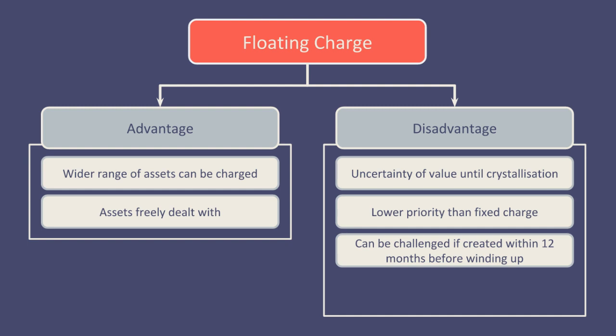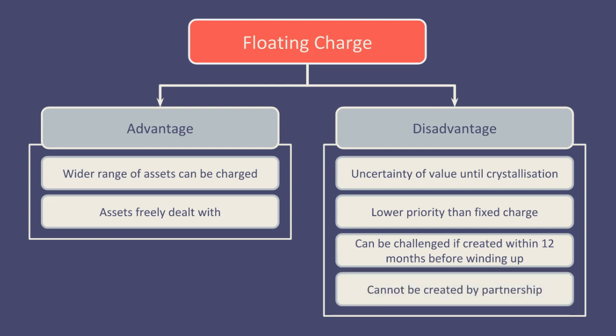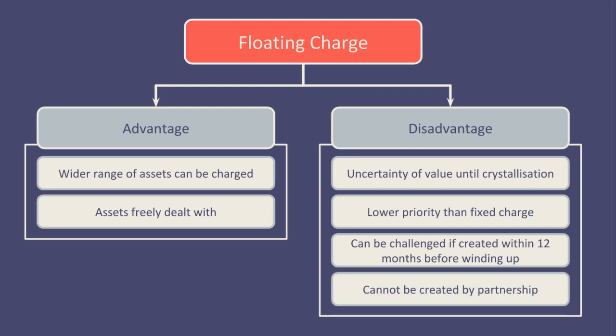This prevents companies from giving preference to, say, one of its unsecured creditors by giving them some security over the assets by a floating charge. Now, the disadvantage is a partnership cannot create a floating charge.